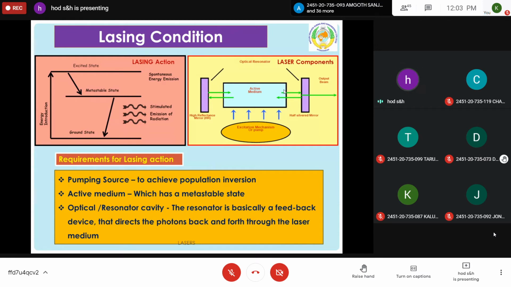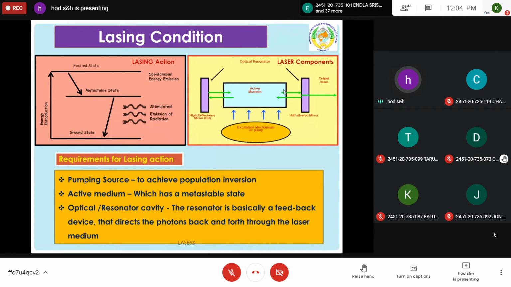Like that, a number of photons are released, and if you control this, you can get a photon beam, which is nothing but laser, because it is highly coherent, the intensity is very high, and high directionality is also there. This is called the principle of laser, or this is also known as lasing action.